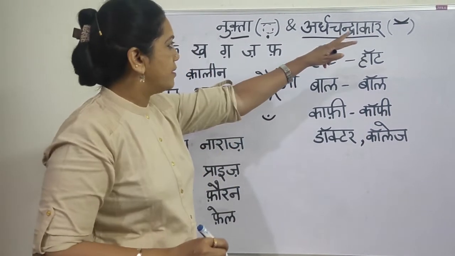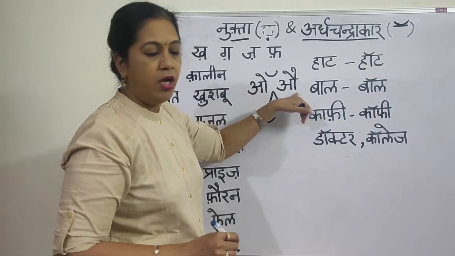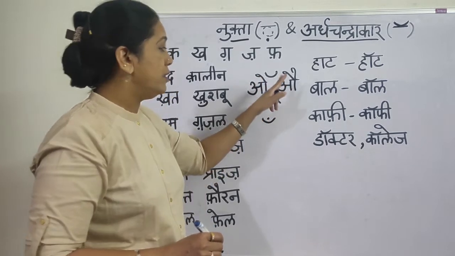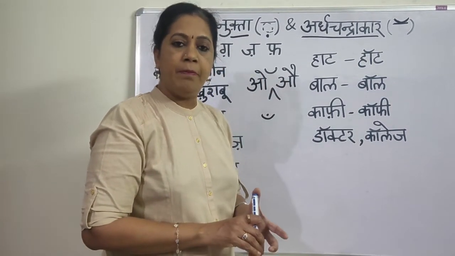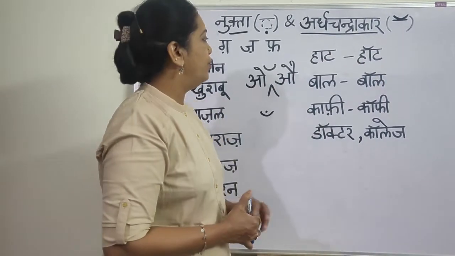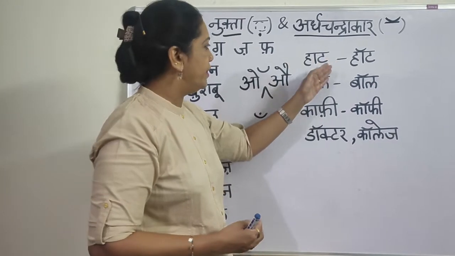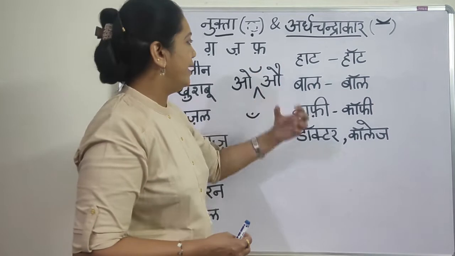This sound comes between these two. This is O, this is A. So the sound is in between these two, and we don't have any symbol or matra for that. So we have taken this matra to indicate the particular words which we have taken from English.